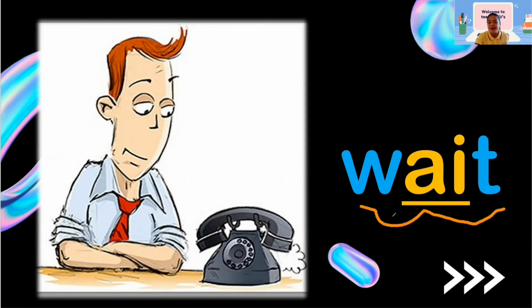A. Very good. Wait. Again. Perfect. Wait. Very good. Okay, so what is the word again? Perfect. Wait. So let's proceed with our next slide.